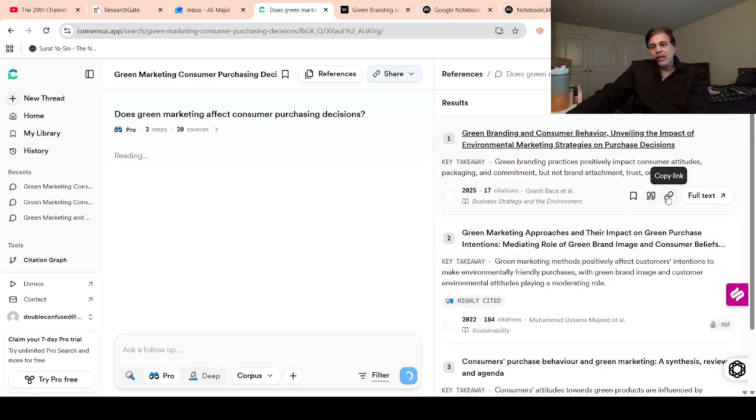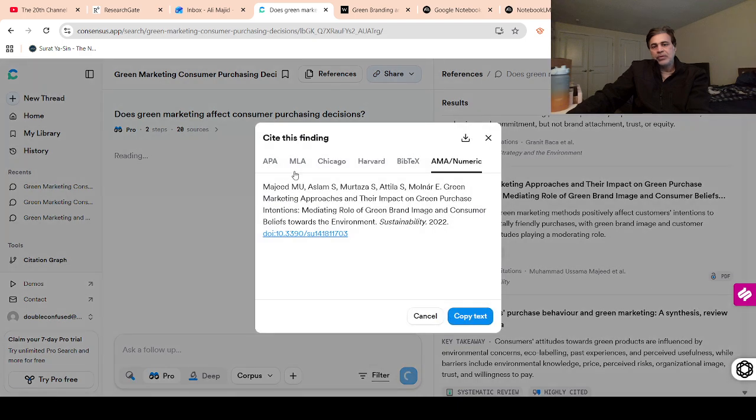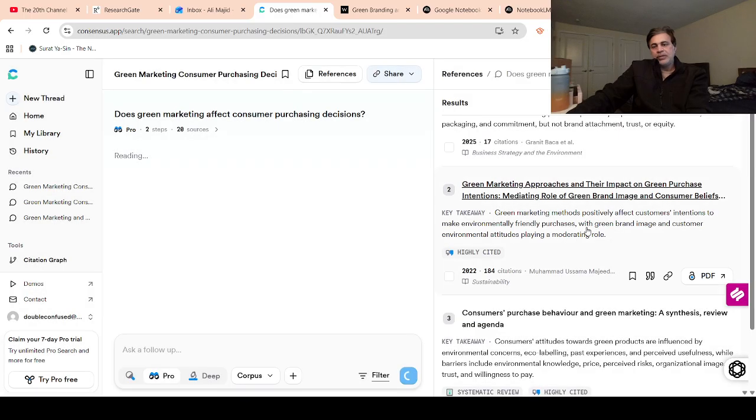And you can also copy the link of the paper, and you can even cite the paper as well. For example, if you like this paper and you want to cite it in your research article, you can simply click on cite paper, and now you are getting a lot of options. For example, if you're using the APA style or MLA or Chicago, Harvard, or AMA is numeric, you can simply copy the text. So you can cite the paper if you like it. It gave you a lot of options.